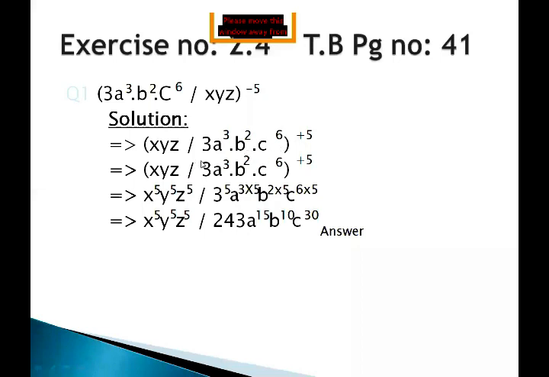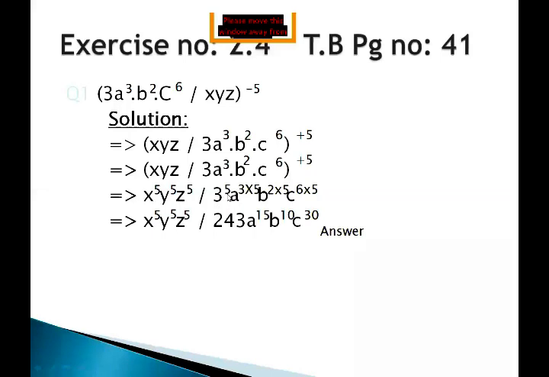Now apply the law. It says that the quotient is having a numerator and denominator, and the whole exponent is 5. It means that 5 is the exponent of all the factors of the numerator as well as all the factors in the denominator. Just go through the question step by step. Try to understand. Don't be in a hurry, otherwise you will be in problem at home. So in the numerator, we will have x to the power 5, y to the power 5, z to the power 5 upon the same in the denominator.